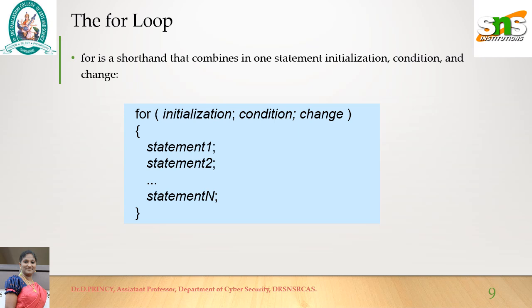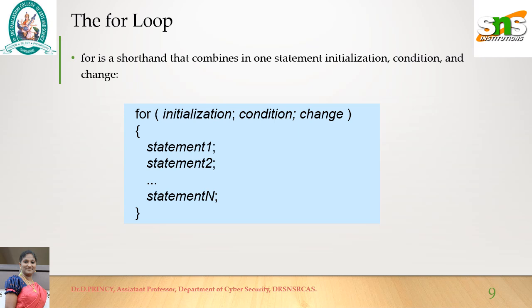See, in for loop, all the three parts are combined into one statement in the beginning. The initialization part, semicolon, condition part, semicolon, and the change of the counter value. And it has a set of statements. It takes the initial value and checks with the test condition.